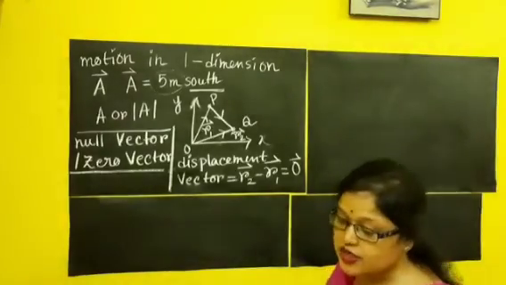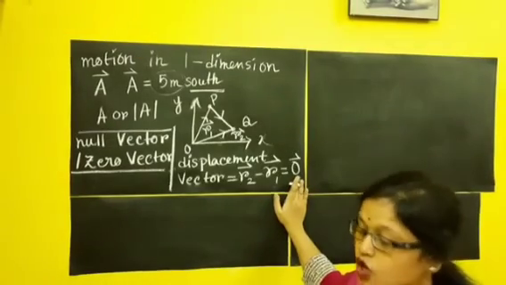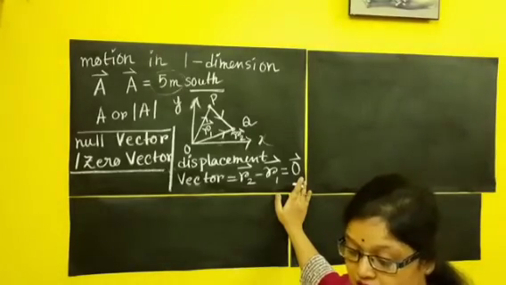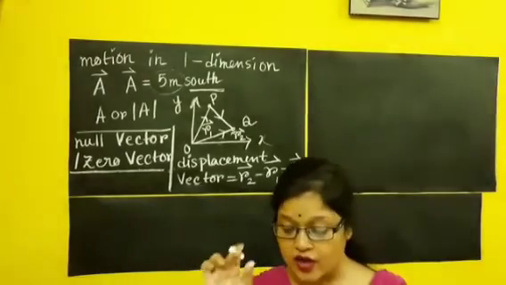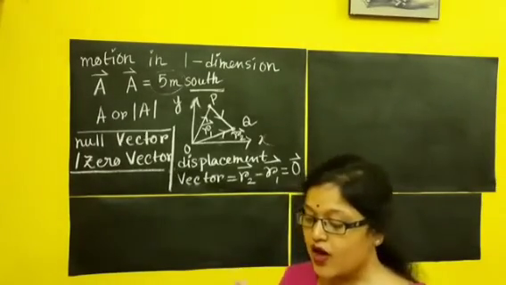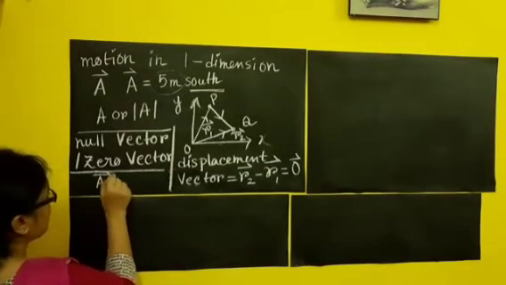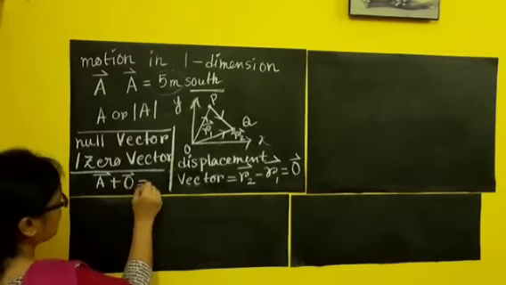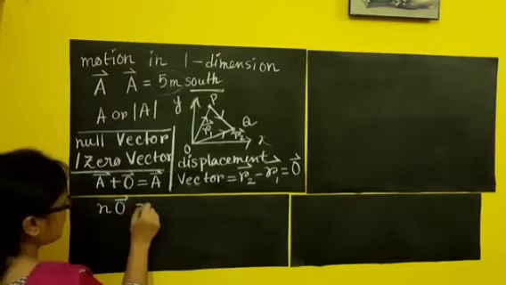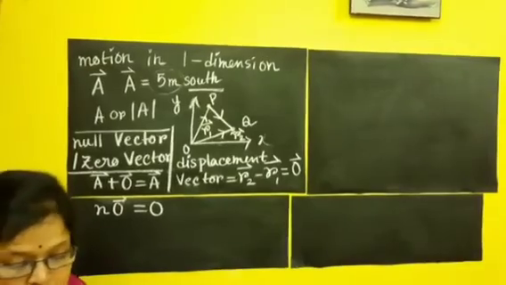So this is called the zero vector, a vector of zero magnitude and no specific direction. If you add the zero vector to vector A, you will get vector A again. If you multiply with the zero vector, you will get the zero vector again. Clear?